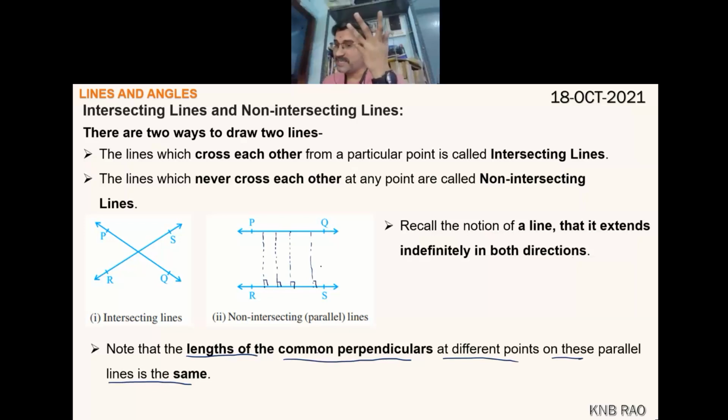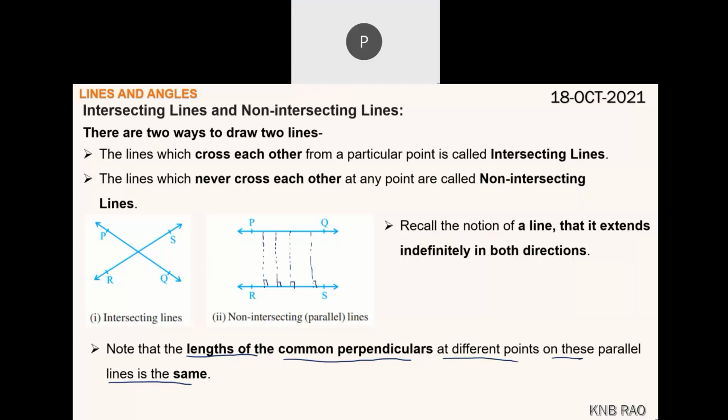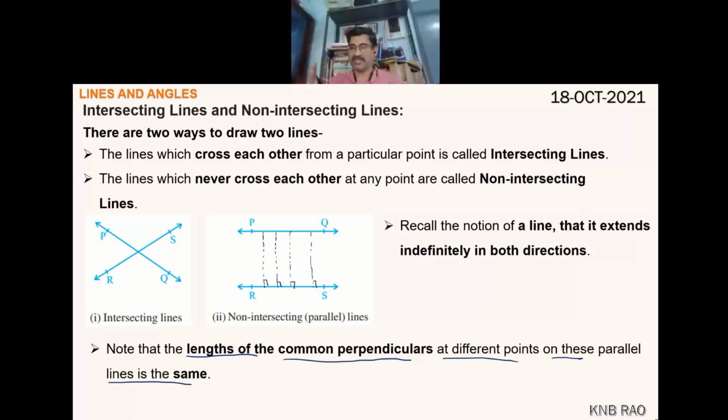Okay, these are axioms type. You should remember they are all general truths. The perpendicular distance between two parallel lines is same. These are two important notes which you have to understand from the two concepts. Concept one, intersecting lines. Intersecting lines are two lines drawn on a plane which cross each other. That point is called the point of intersection and the lines are called intersecting lines.